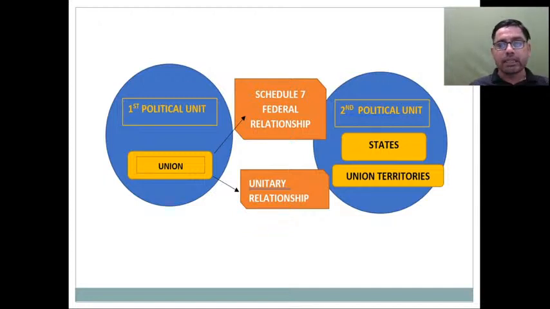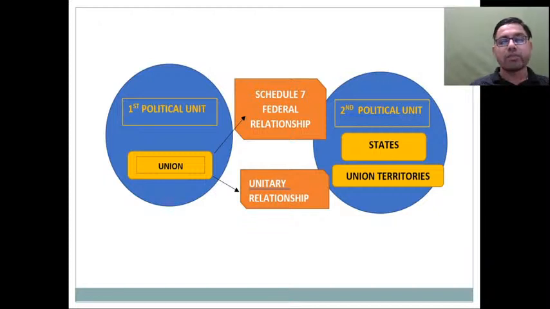The union list has those subjects where uniformity is needed, where the union Parliament can enact a law applicable to the entire country, while the state list consists of those subjects which require a specific orientation for people living in different parts of the state, and because of that those subjects have been kept under the state list.